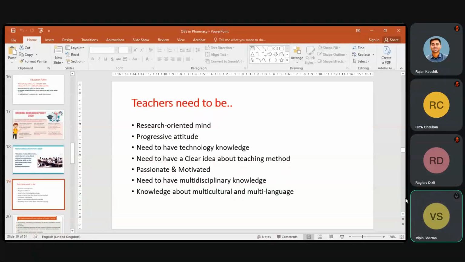For this, in NEP, the system has opened a number of channels by which we can be involved in a number of courses during our graduation or post graduation, through SEC courses or skill enhancement courses.